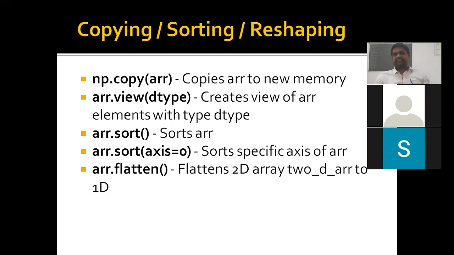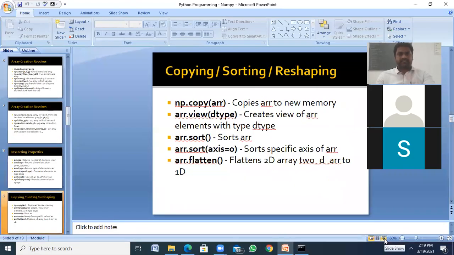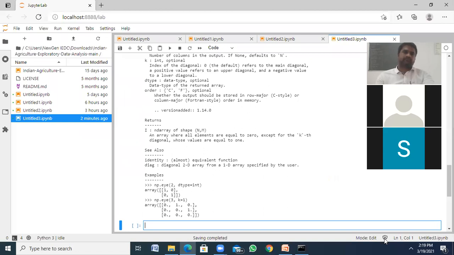So sort has an axis, whether it's a row sort or column sort. Axis 0 indicates row, axis 1 indicates column. Okay, we can sort on the specific axis. And flatten. Flatten is a method which merges your entire rows into a single row. It converts into a flat list. There's nothing else. So we are executing these functions: copy, view, sort, flatten.